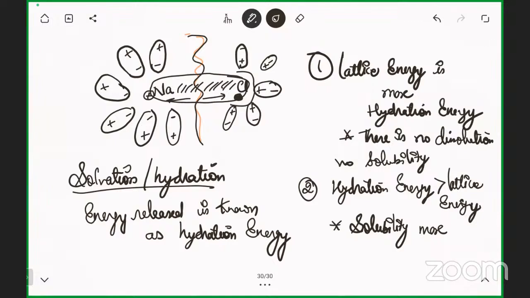If the lattice energy is more and hydration energy is less, the bond will not easily break, so there will be no solubility or negligible solubility. But if the hydration energy is more than the lattice energy, the solubility of the compound is more in the polar solvent. Clear?